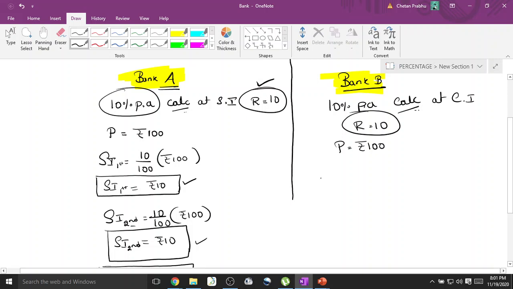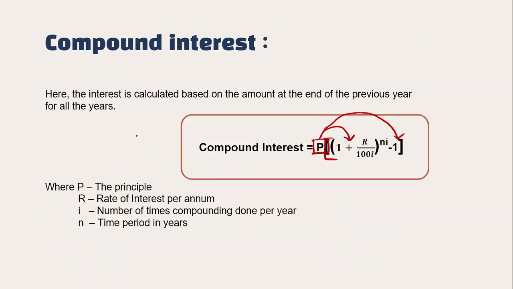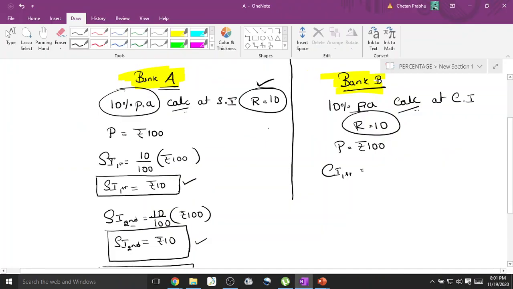If I ask you what is the compound interest for the first year, what will you answer? Let me go back to the slide on compound interest. Now see here, the interest is calculated based on the amount at the end of the previous year for all the years. Now let me go back to OneNote.